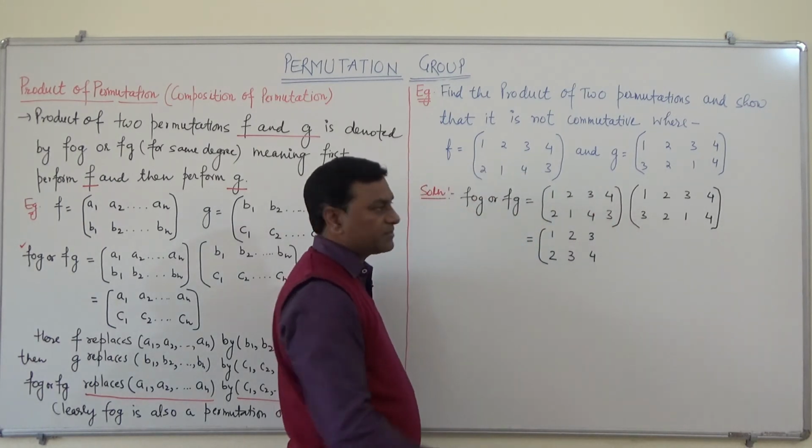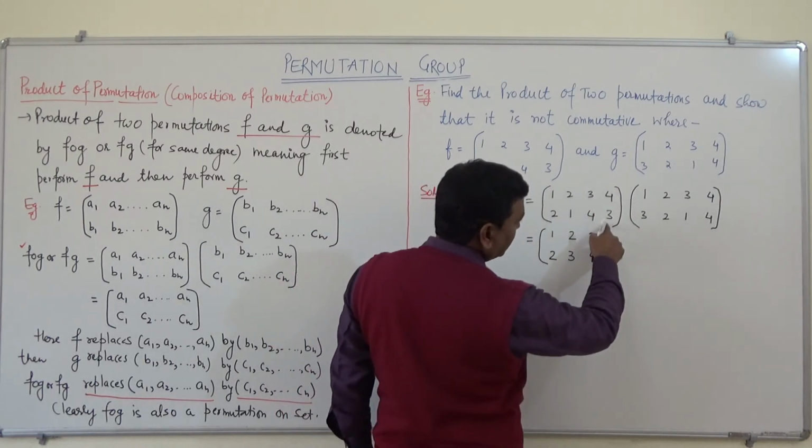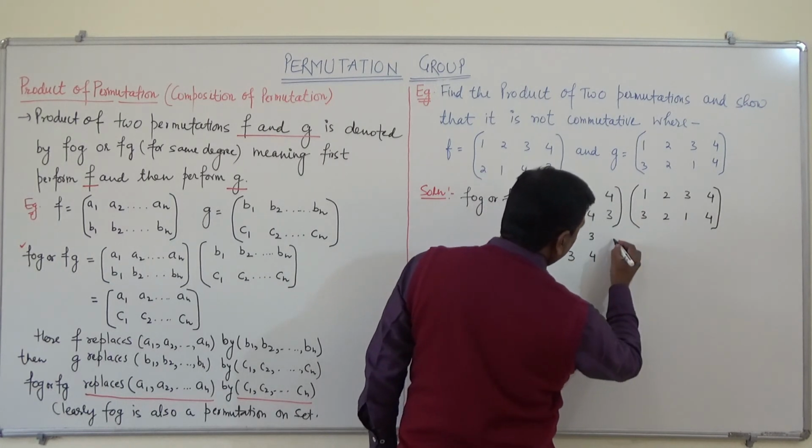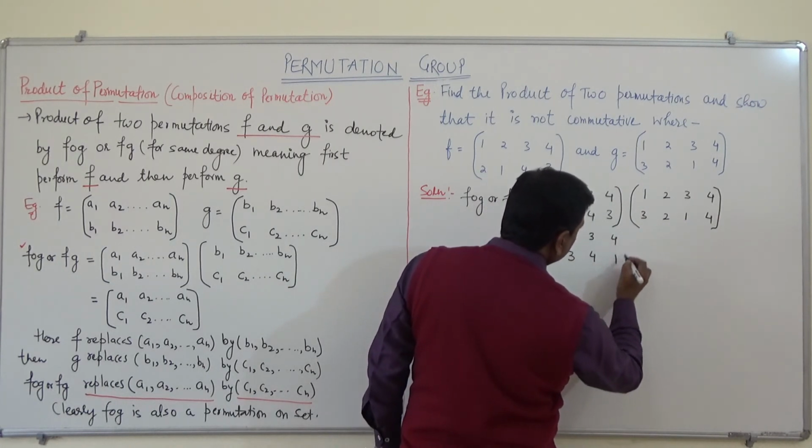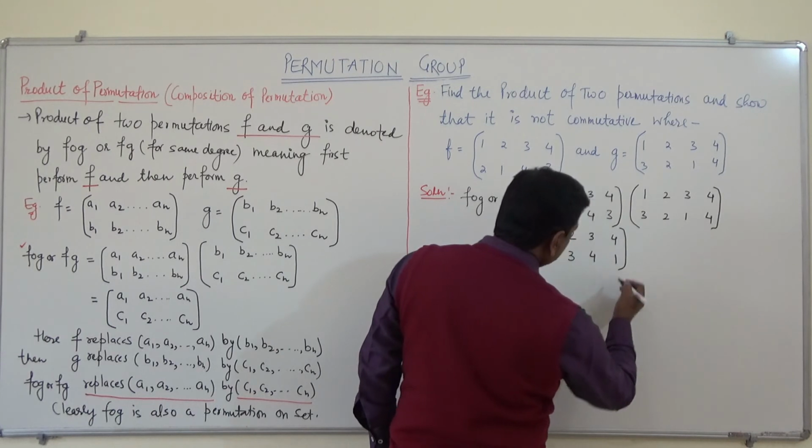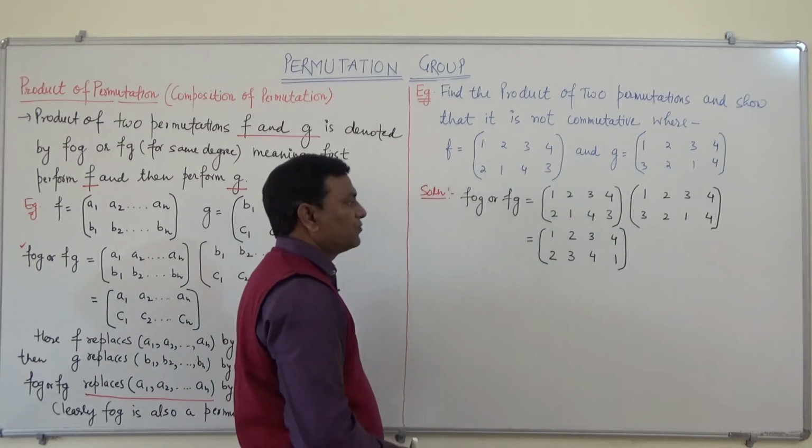Similarly 4 maps to 3 and 3 maps to 1. So 4 maps to 1. So this is fog.